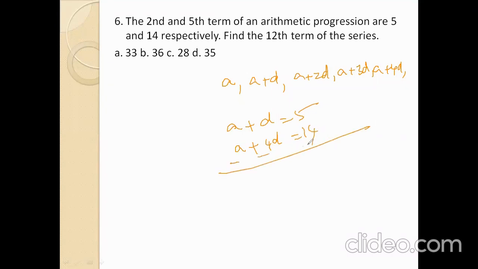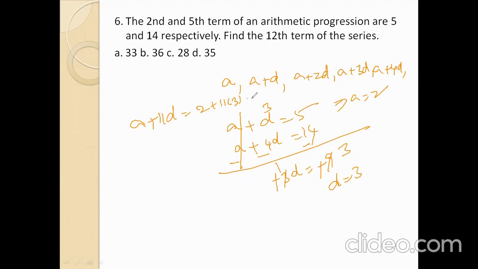Subtract these: minus 3D equals 5 minus 14, which is minus 9. So D equals 3. Now find the A value. Substitute the D value into this equation, and we get A equals 2. Now the 12th term formula is A plus 11D. The A value is 2 plus 11 into 3, which is 33 plus 2, 35. Option D is the right answer.